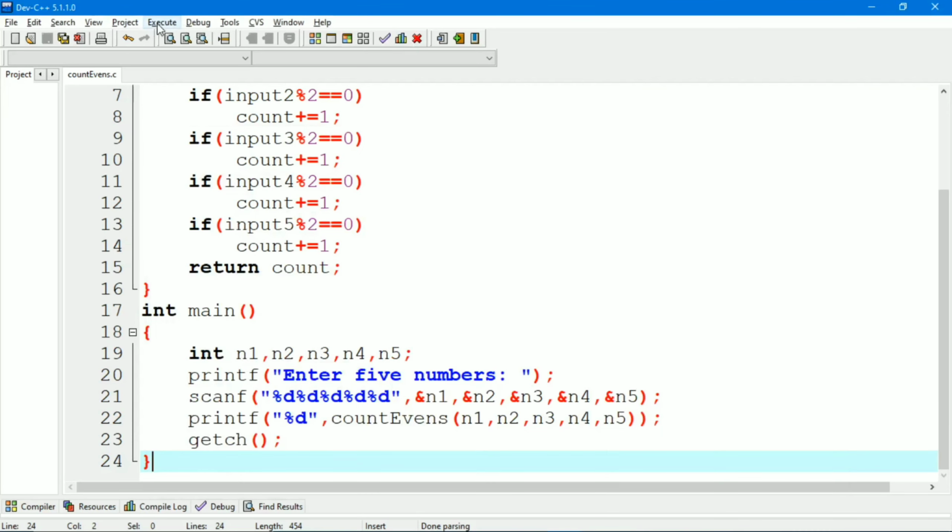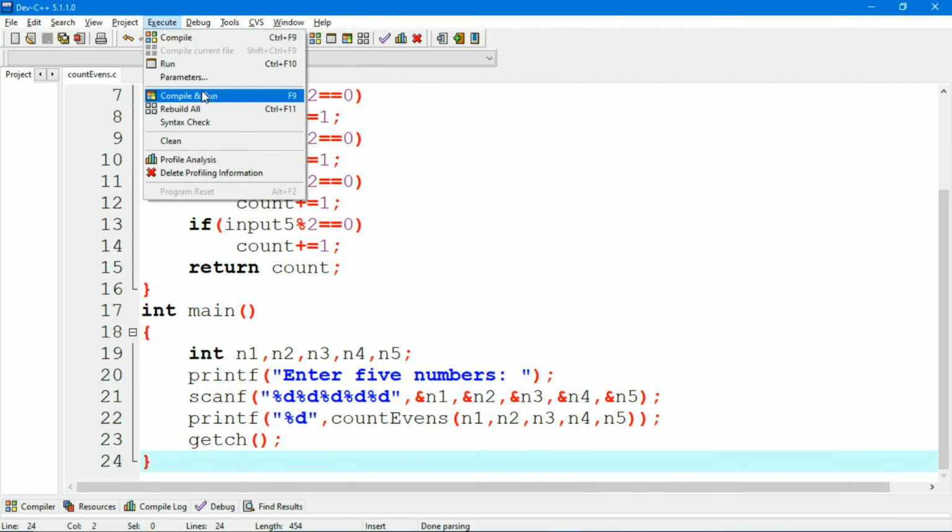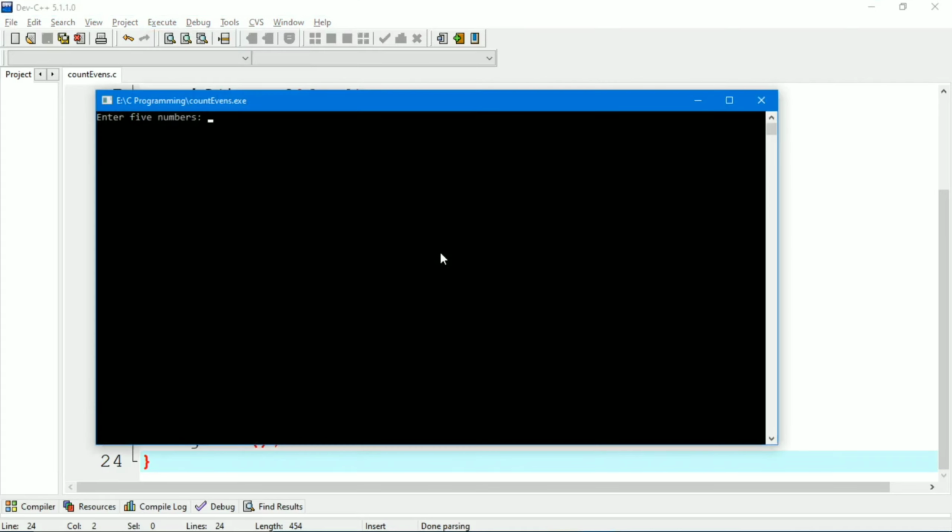Let's check for another input. Here we will give -12, 23, 13, 0 and 2. Here we can see that -12, 0 and 2 are even numbers, so the function should return 3. Here we can see that the function has written 3. So our program is right.